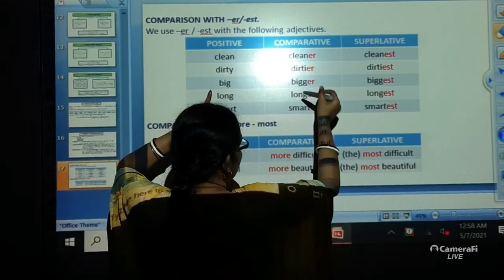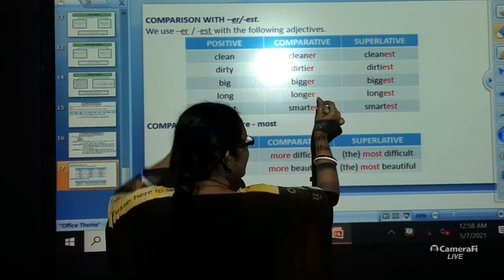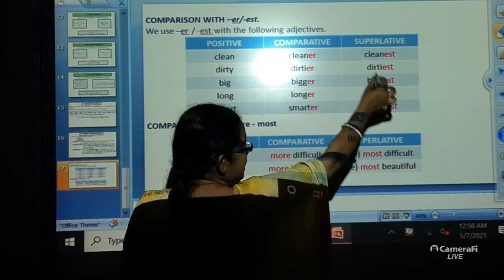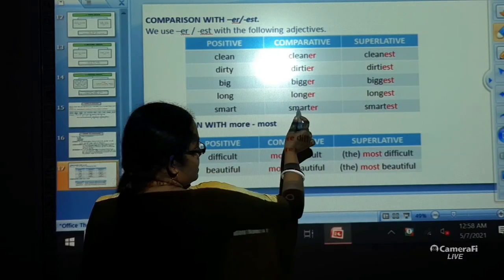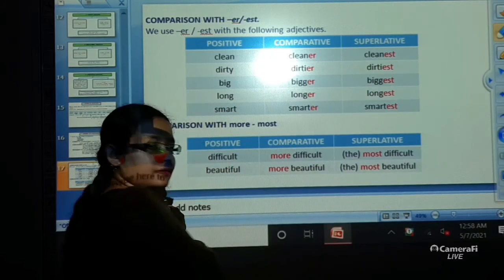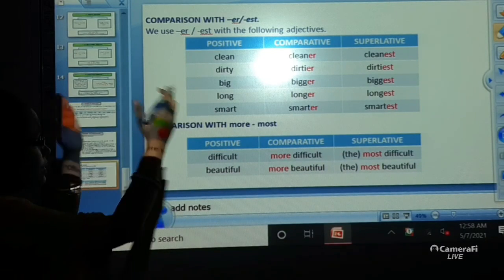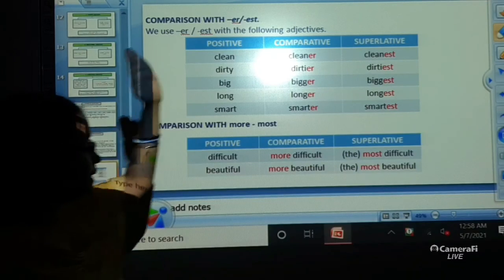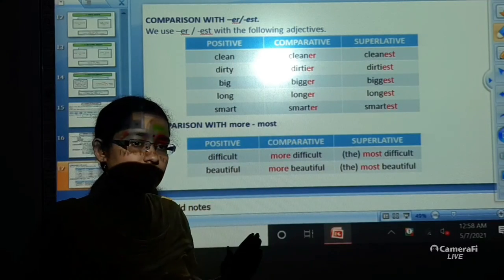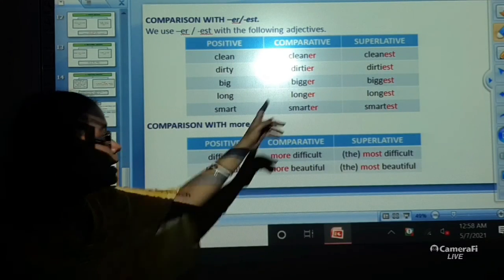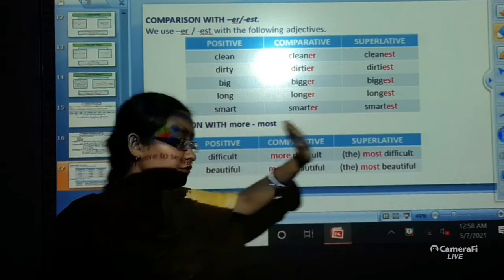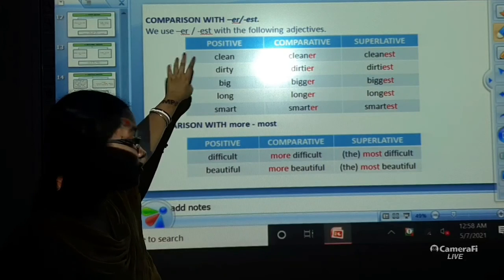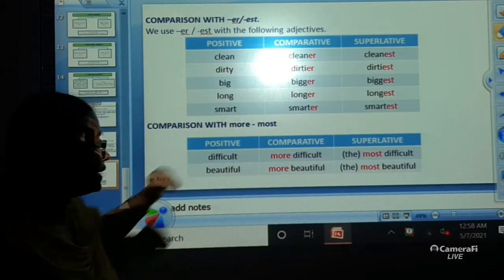Okay. Next is long. Again over here when you are changing into comparative degree, ER you are adding, that is longer, and EST, longest. Smart, smarter, smartest. Okay. So this is how you are going to add ER to the words in order to change it into comparative degree, and EST in order to change it into superlative degree from the base words or from the base adjectives. Alright.